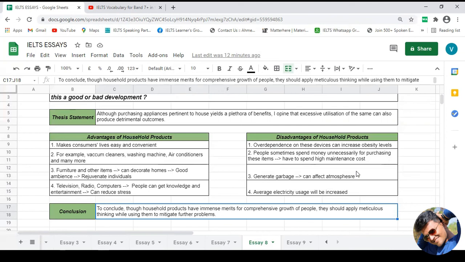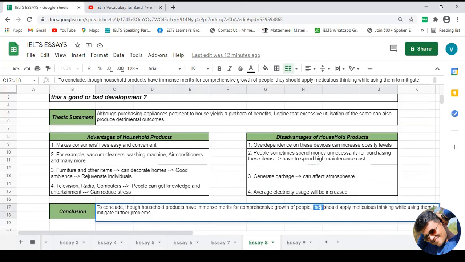Now if I reframe that idea in a proper way, my conclusion will be something like this. To conclude, though household products have immense merits for the comprehensive growth of people, they should apply meticulous thinking while using them, to mitigate further problems. Here, 'they' means people, and meticulous thinking means proper thinking.